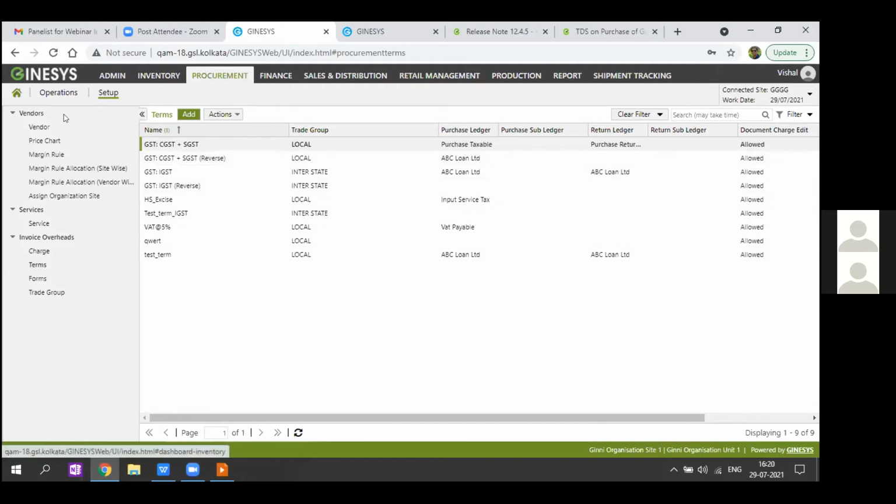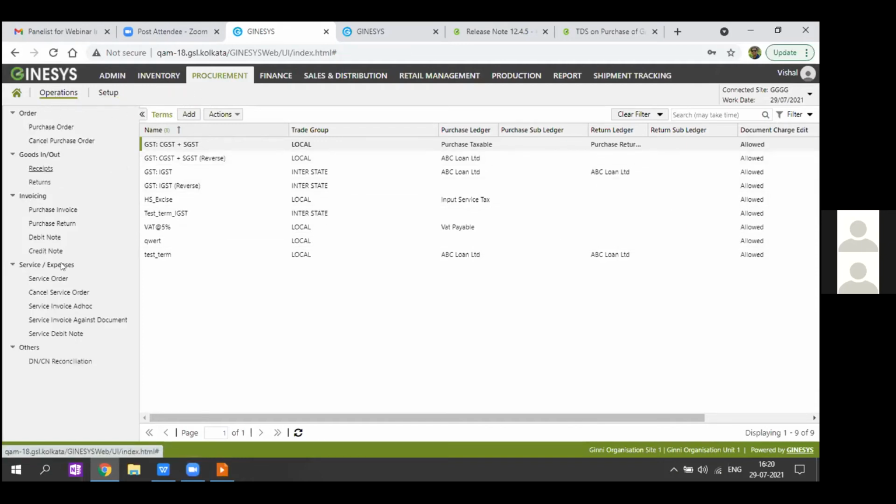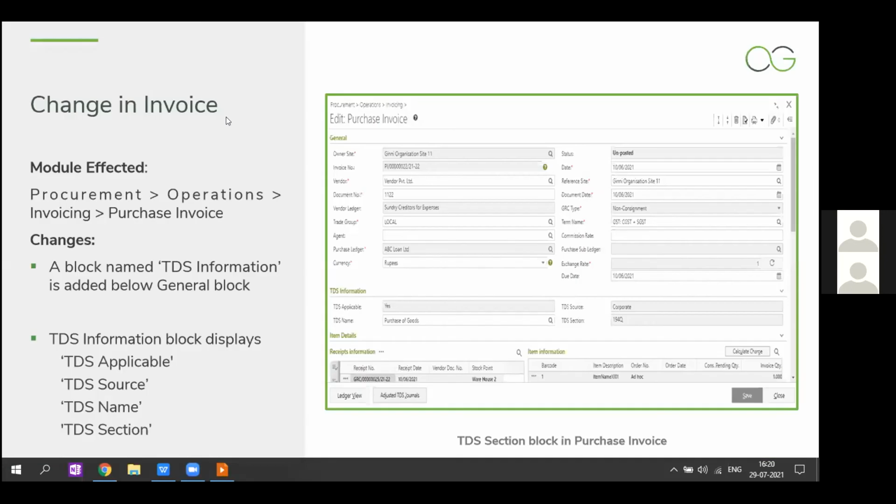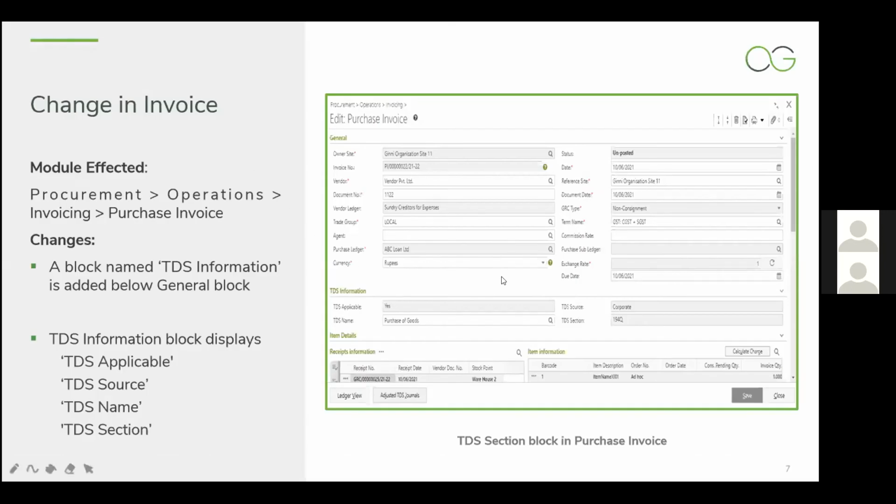So now moving ahead to the purchase invoice. We have added a new block altogether with respect to TDS information. Under the general block, we can see there is a block provided for TDS information, which will be reflecting the